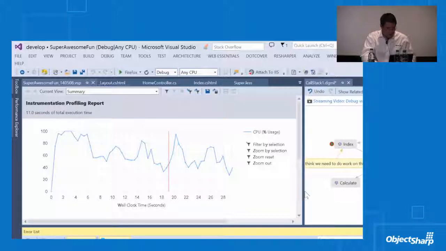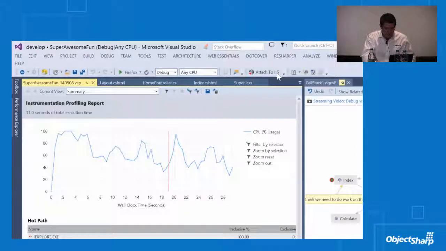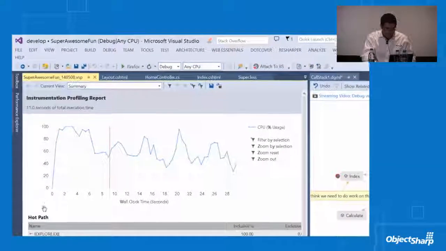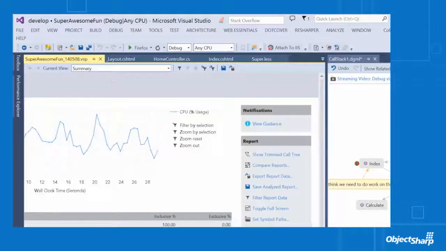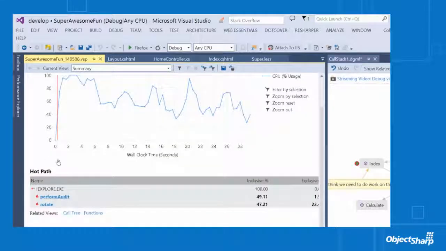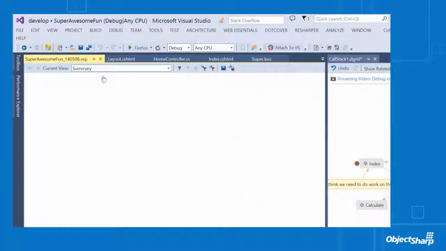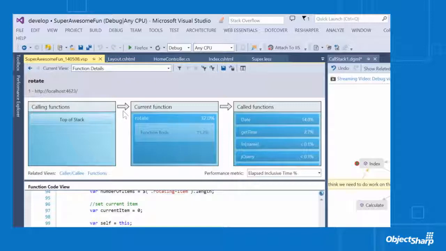So what you can see here, if I close off a couple of windows quickly, is it's going to give me a view of performance over time, in this case CPU, and already it's dug in and said my hottest issue in all of this that was running was Internet Explorer. And in particular, there's this rotate function here that's taking a good chunk of time, and it's exclusively taking up time on the browser.